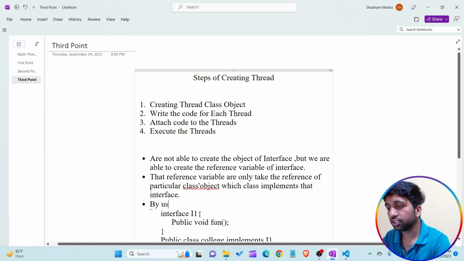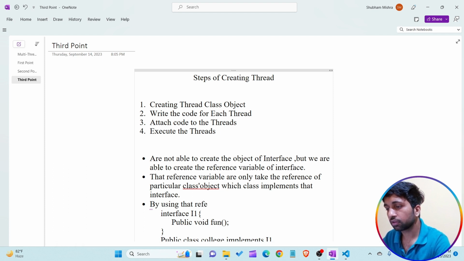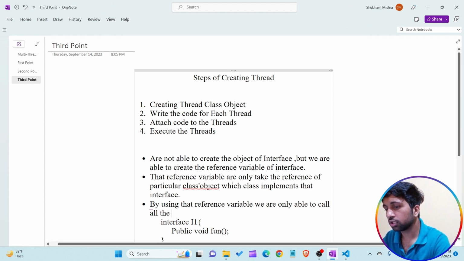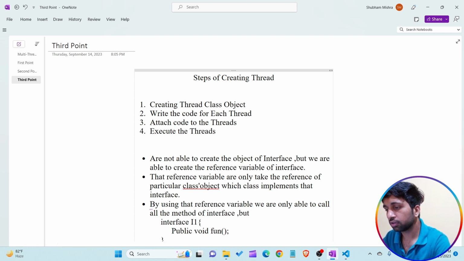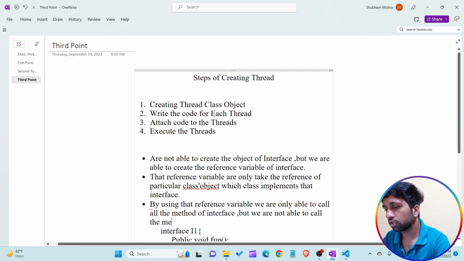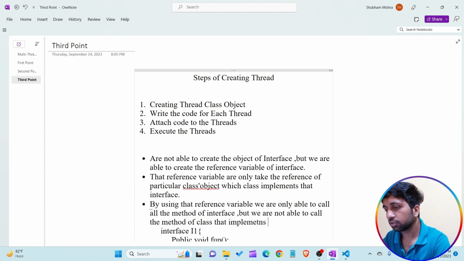The last point is by using that reference variable, we are only able to call all the methods of the interface, but we are not able to call the methods of the class that implements the interface.